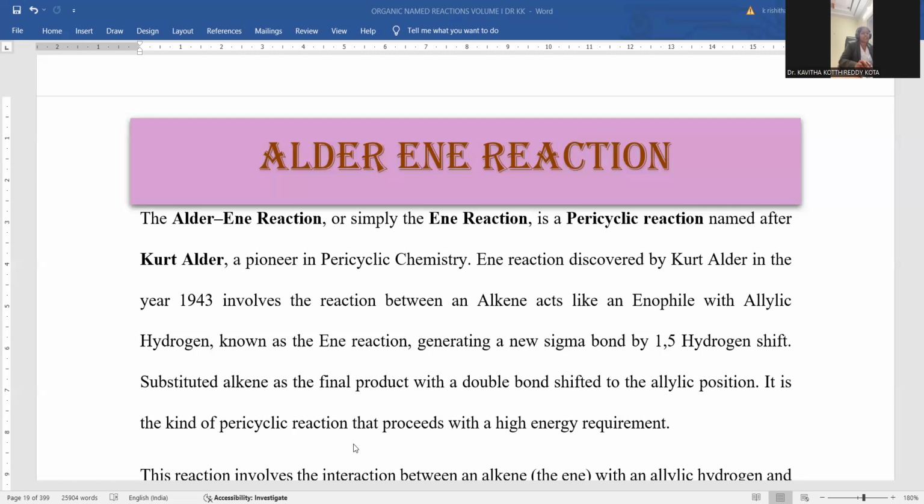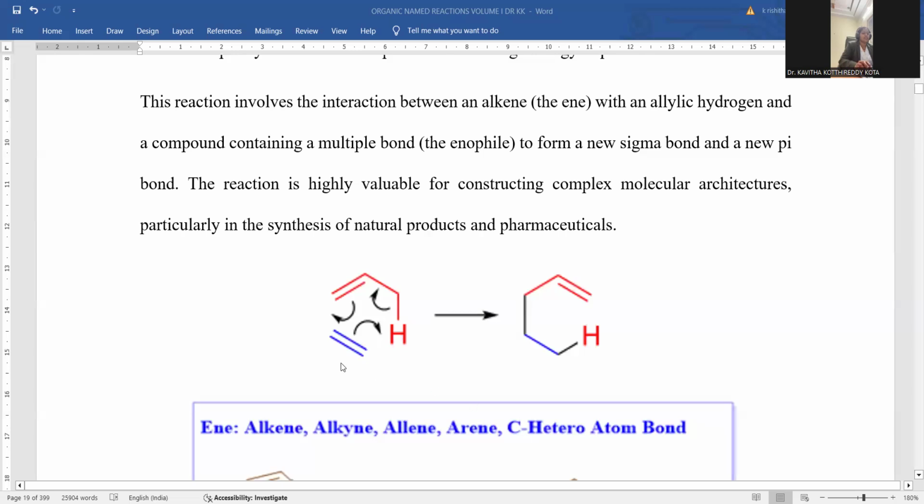It's a kind of pericyclic reaction that proceeds with a high energy requirement, since shifting of the position of the functional group is taking place. That's the reason why energy consumption is higher. If you want to see that reaction, this is a double bond and this is an allylic compound with hydrogen at the allylic position. Whenever these two compounds are reacted at higher temperature, delocalization of pi bonds takes place. This pi bond is able to migrate toward this side and generates a new bond, which is indicated with the black line.